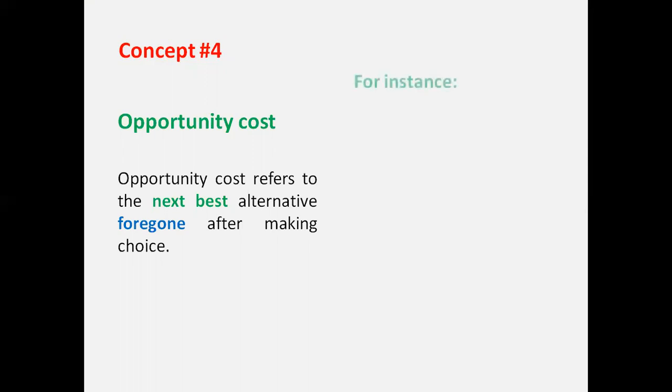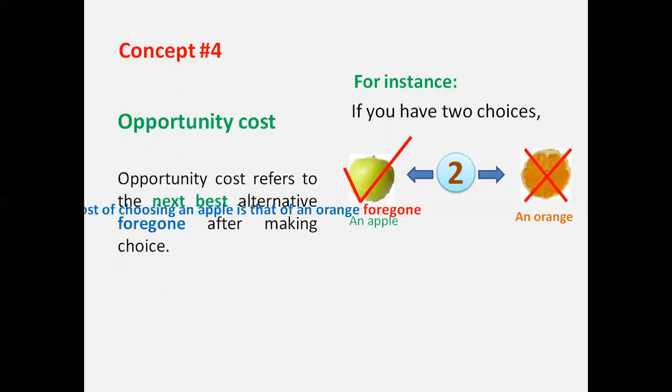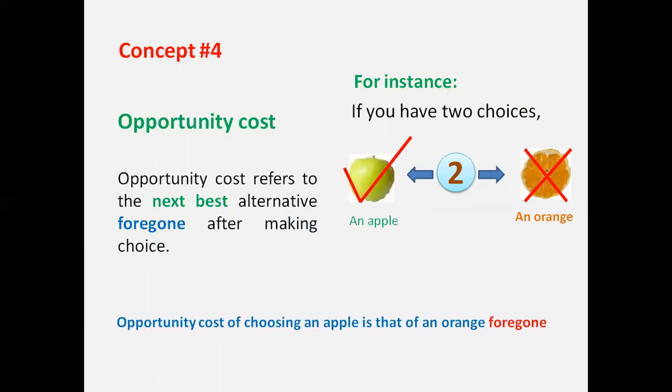For instance, if we have 2 choices, let's say a choice to buy an apple and a choice to buy an orange. If you choose an apple and leave an orange, here we can say that the opportunity cost of choosing an apple is that of an orange forgone.